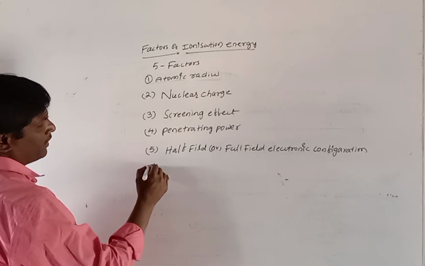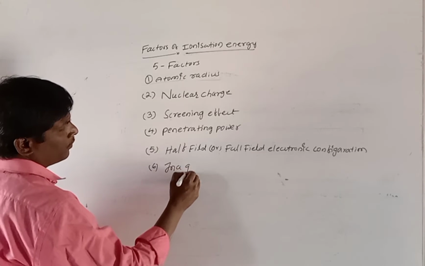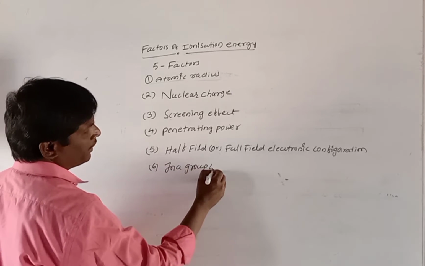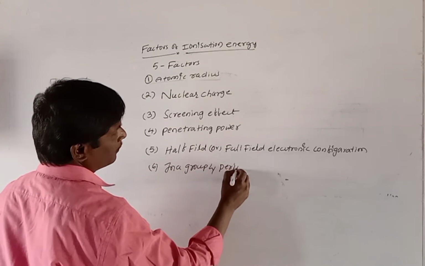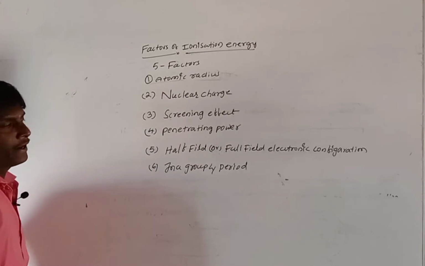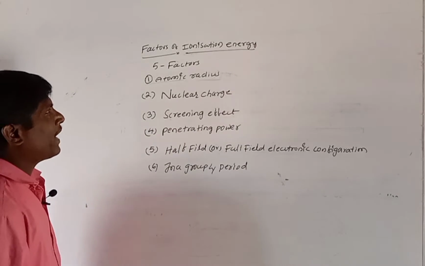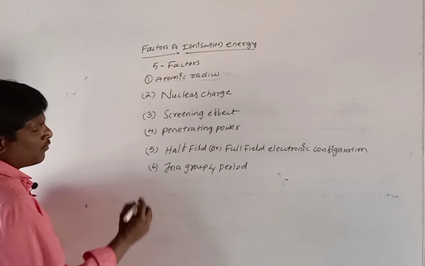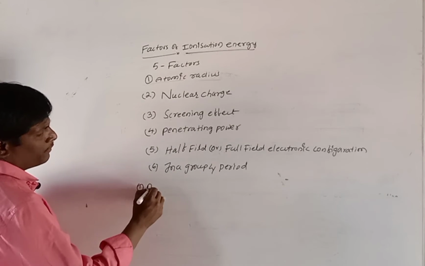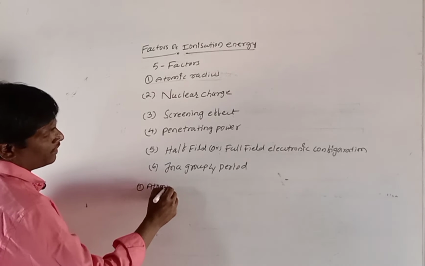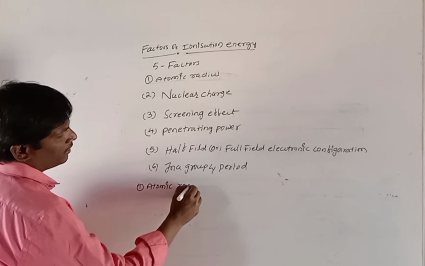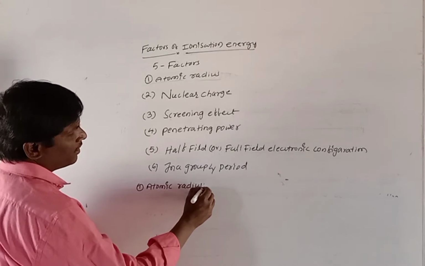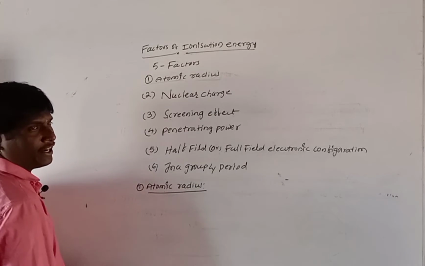Now sixth one, in a group and period. These are called the factors, very important from your examination point of view. Now first one, atomic radius. First one is atomic radius. What is meant by atomic radius?